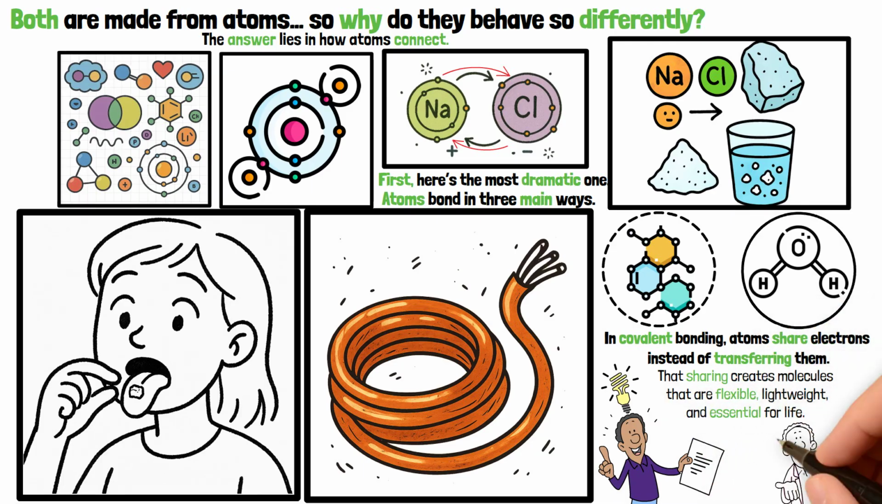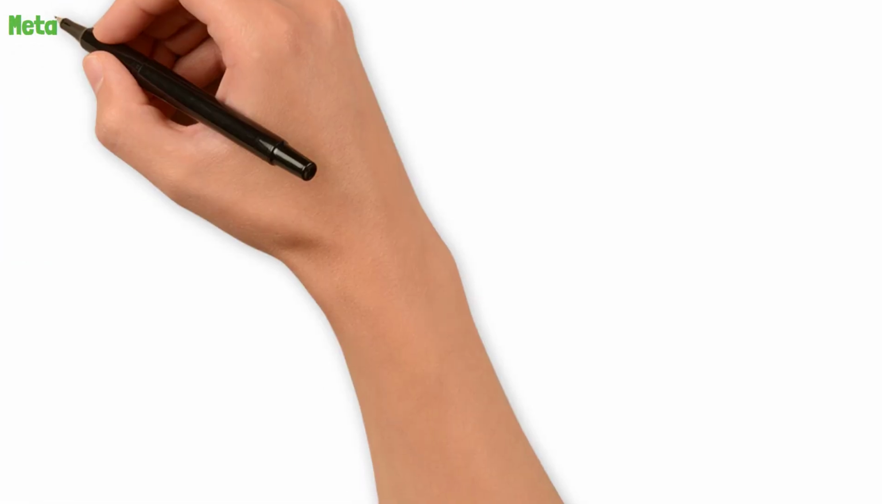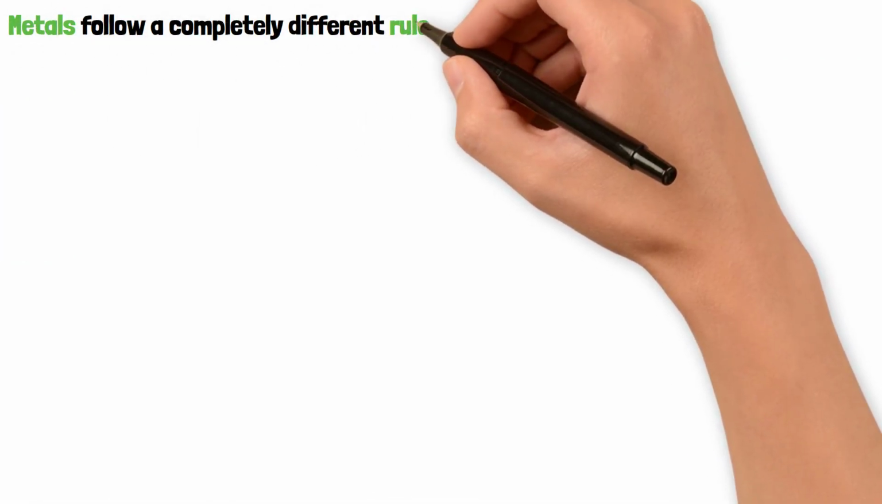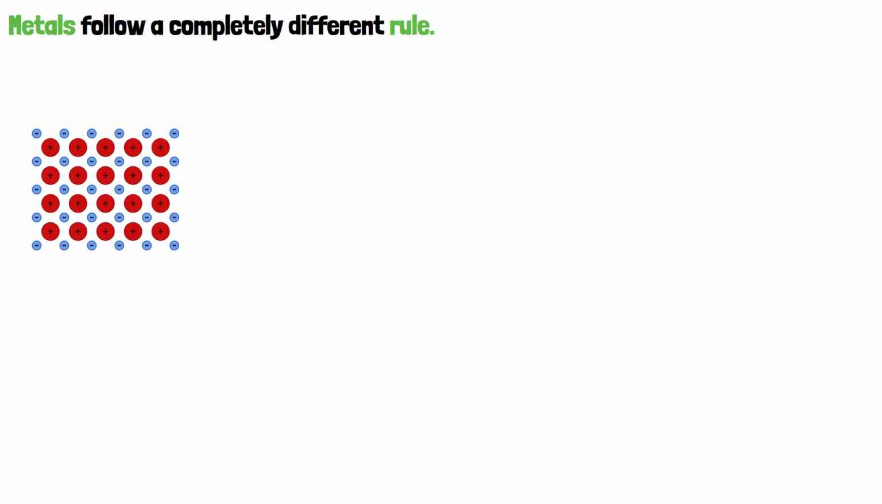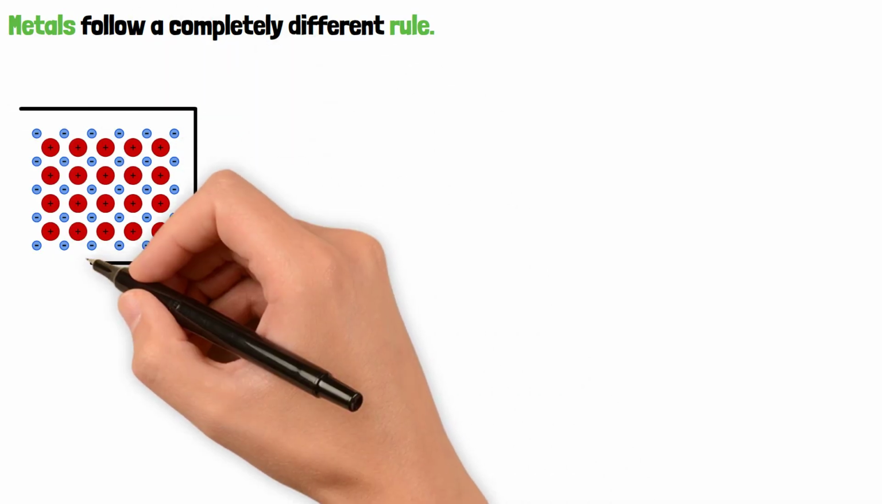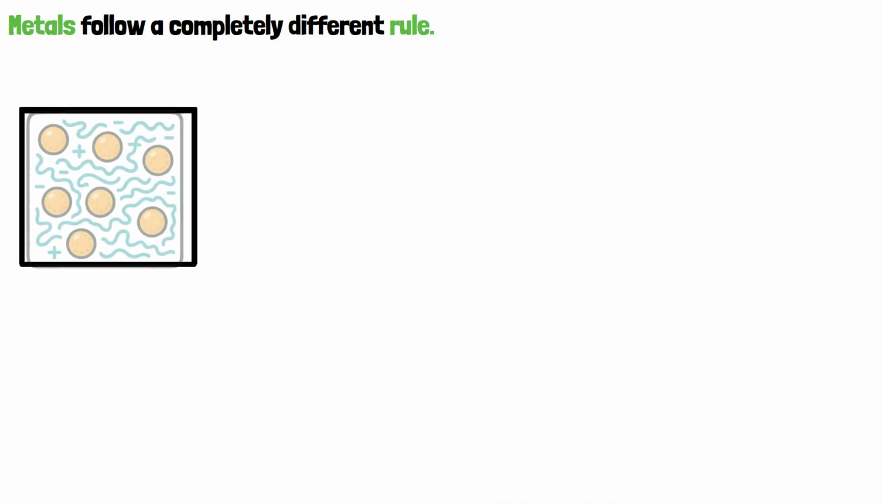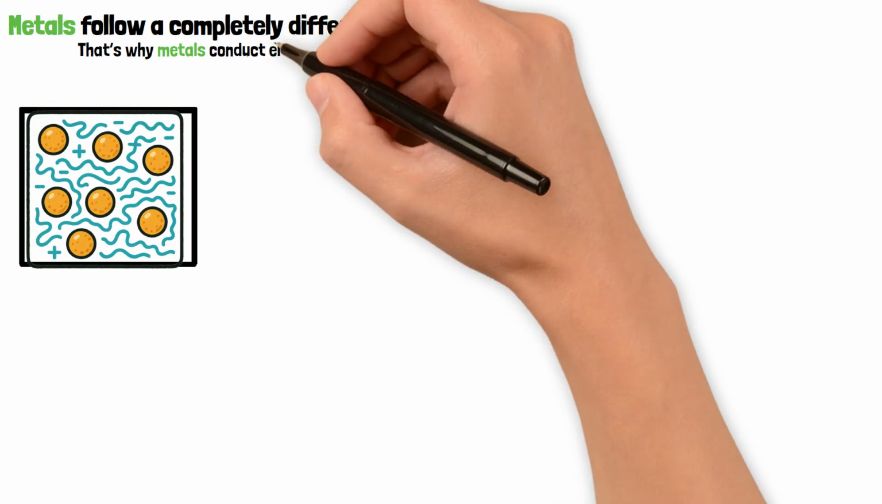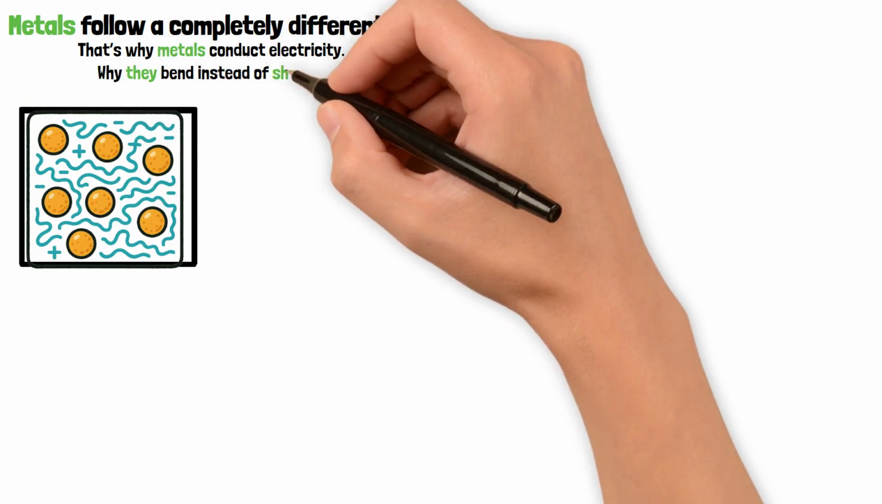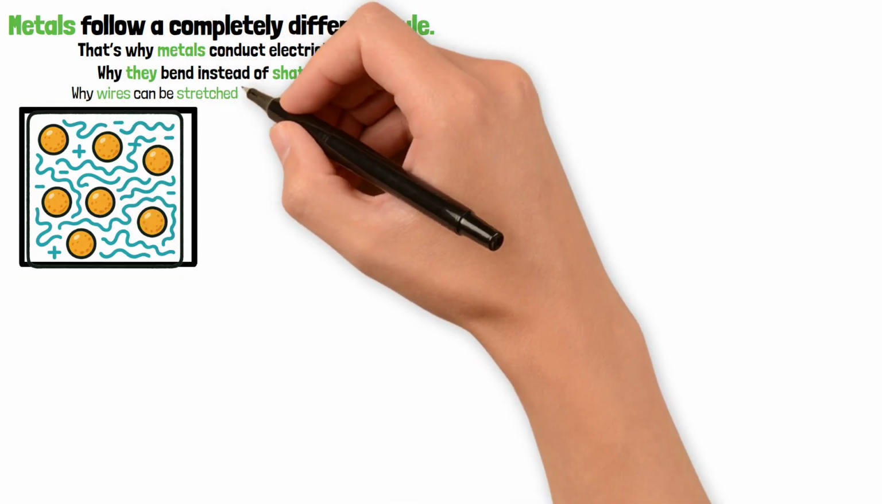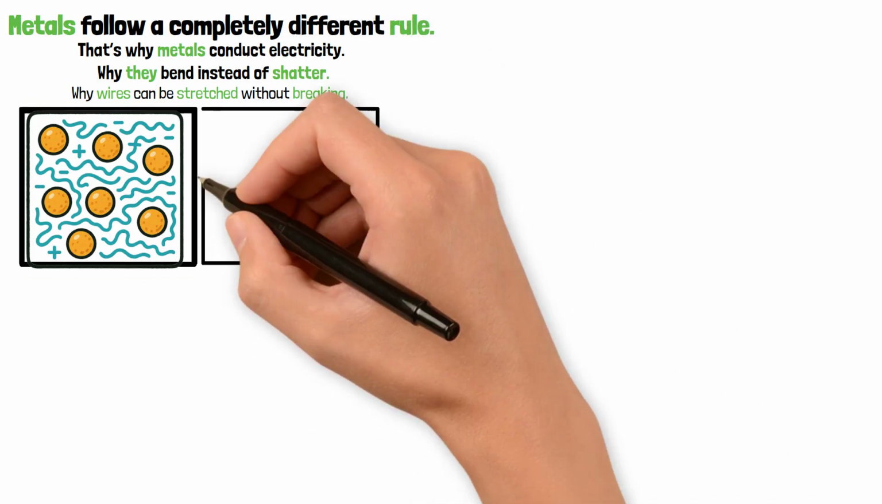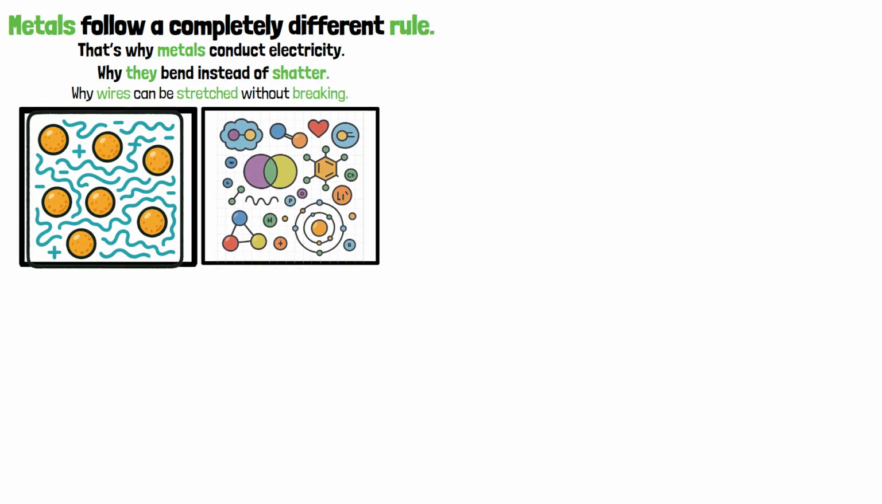Now let's go even deeper. Metals follow a completely different rule. In metallic bonding, atoms release their outer electrons into a shared sea of electrons. These electrons move freely between atoms, holding them together while allowing movement. That's why metals conduct electricity, why they bend instead of shatter, why wires can be stretched without breaking. Same atoms, different bonding, completely different properties.